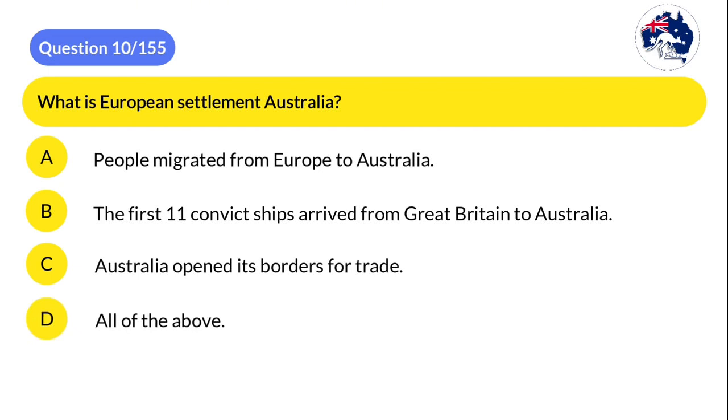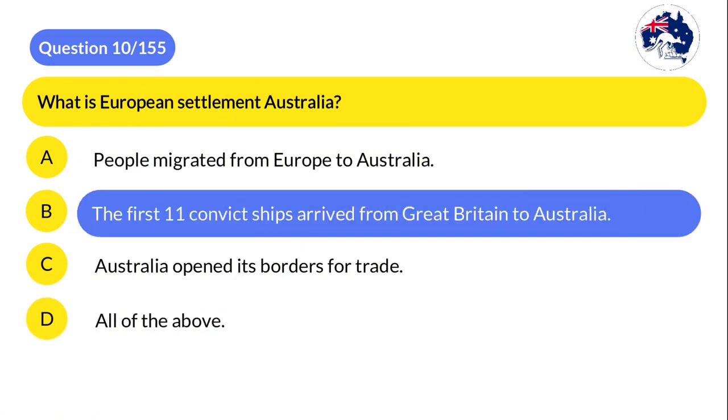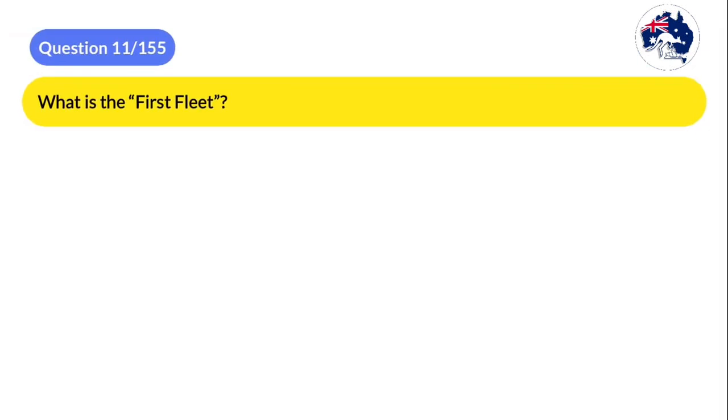The correct answer is B. The first 11 convict ships arrived from Great Britain to Australia. What is the first fleet?